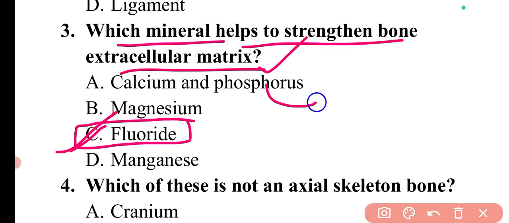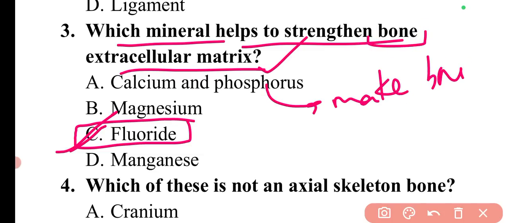If I talk about calcium and phosphorus, they are basically used to make the bone extracellular matrix hard. That is the work of calcium and phosphorus. Magnesium basically helps form the bone extracellular matrix.